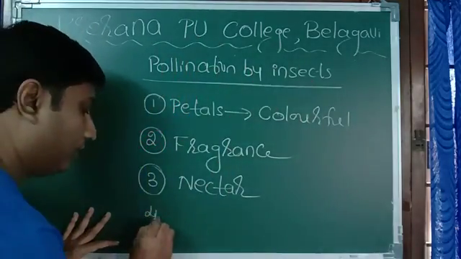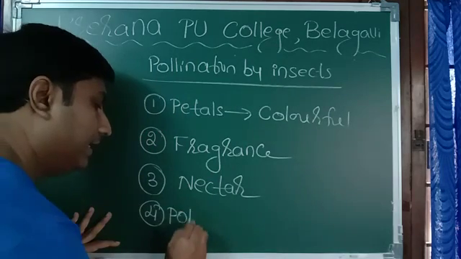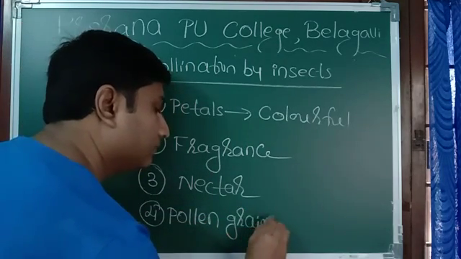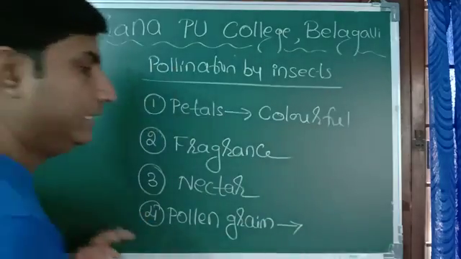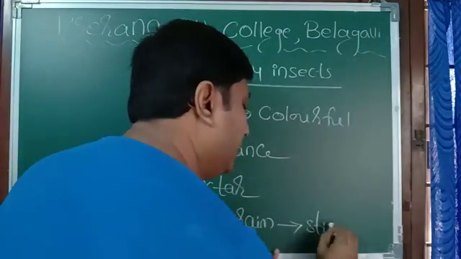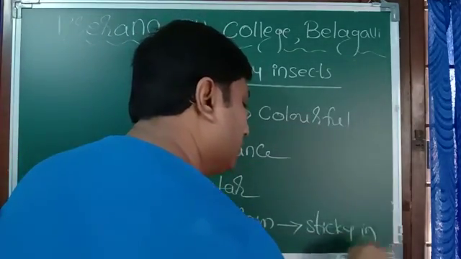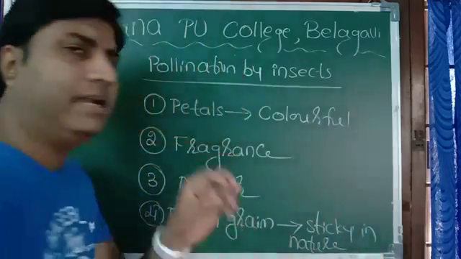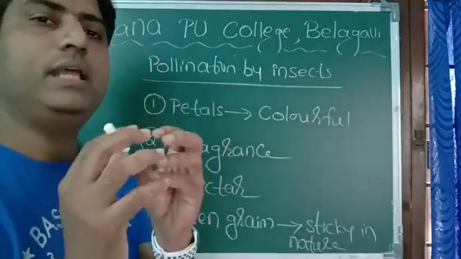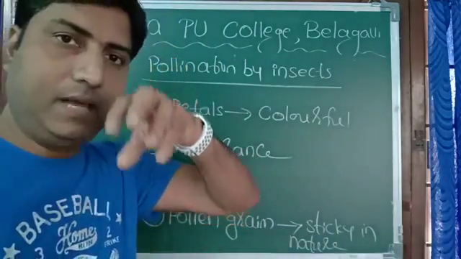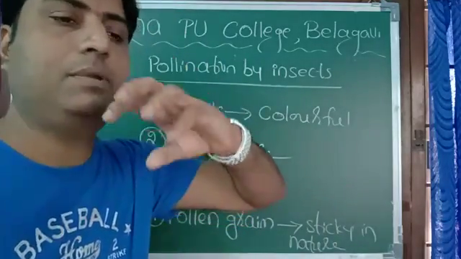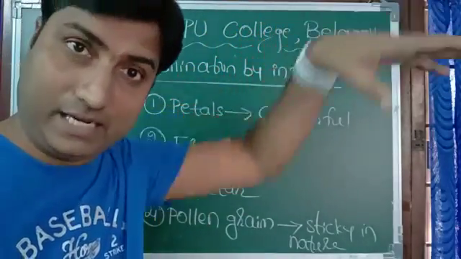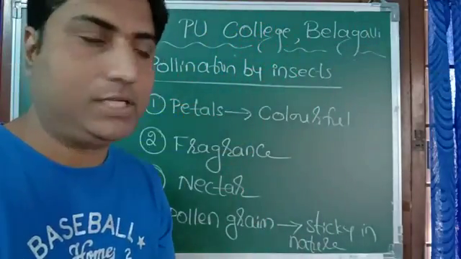So fourth one, pollen grains are sticky in nature. Only when it is sticky, they get attached to the insect body. And when the same insect, same butterfly, same honeybee, goes and sits on another flower, the pollen grain will fall on that stigma. This is exactly pollination, what we call.